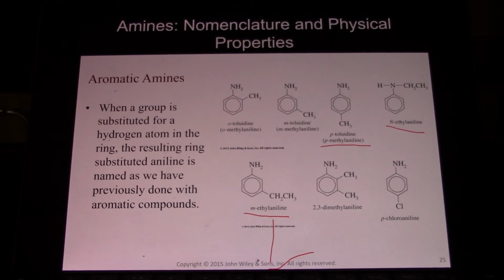Meta-ethylaniline, 2,3-dimethylaniline, para-chloroaniline. The aniline is the group name. And chemically that makes sense. In later organic classes you'll see that the electrons from the nitrogen actually delocalize with the ring, giving it different properties than what you'd expect for an amine.